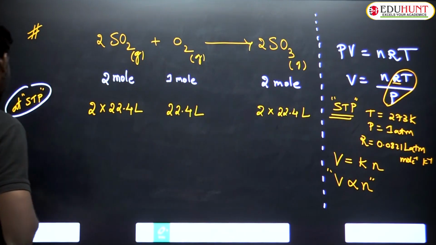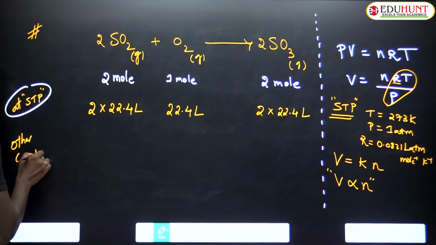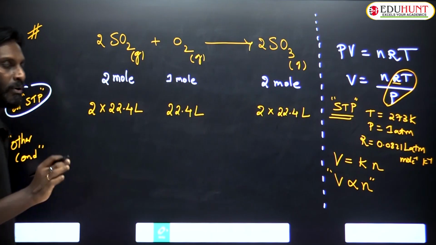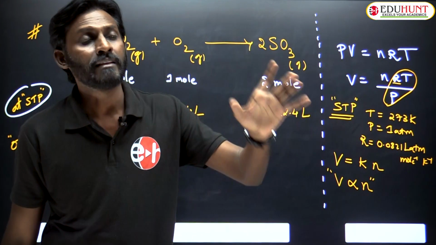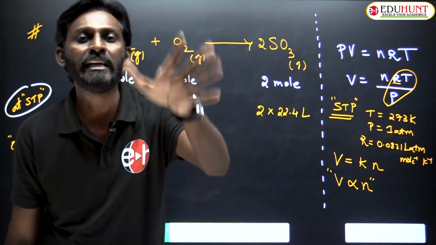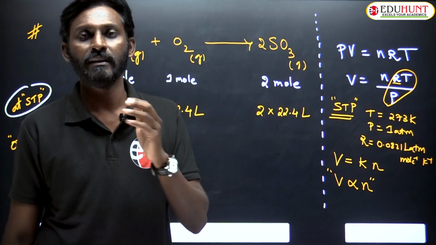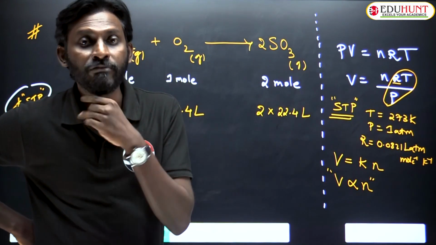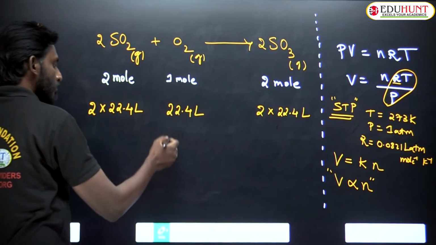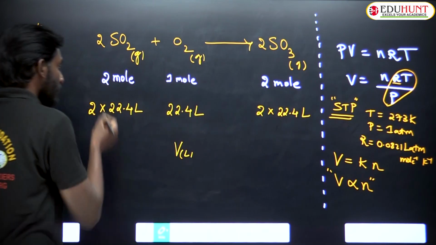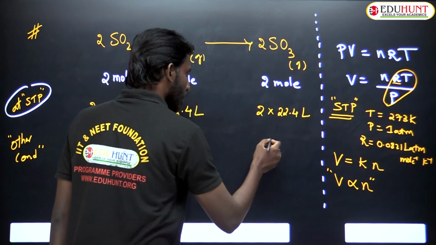Imagine there are some other conditions. At those other conditions, we don't know the gram molar volume practically. Assume the gram molar volume is V liters. That means the volume of 1 mole of ideal gas is V liters. Now, if 1 mole is V liters, then 2 moles is 2V.